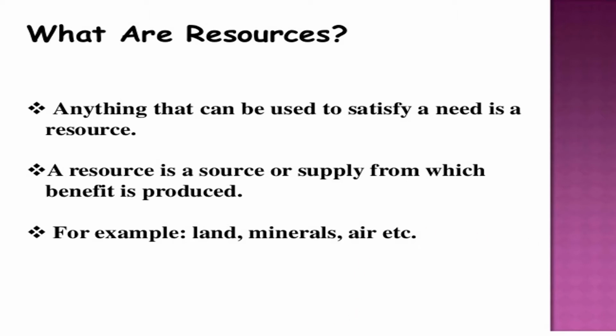See here, children, anything that can be used to satisfy our need is a resource. A resource is a source or supply from which benefit is produced, for example, land, minerals, air, etc.